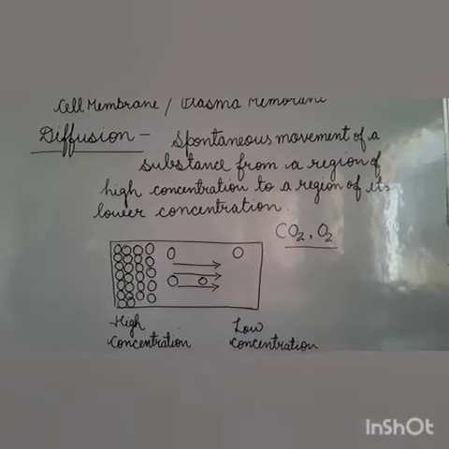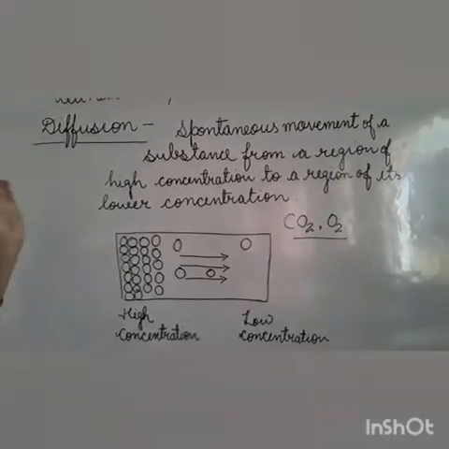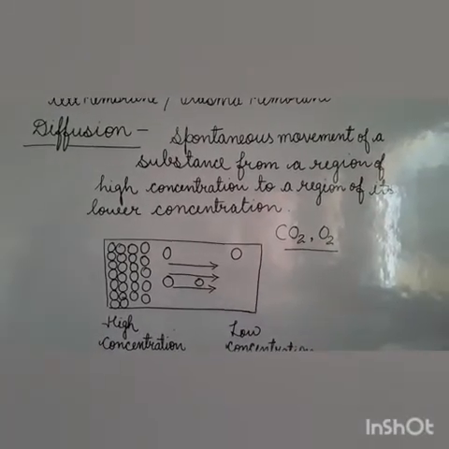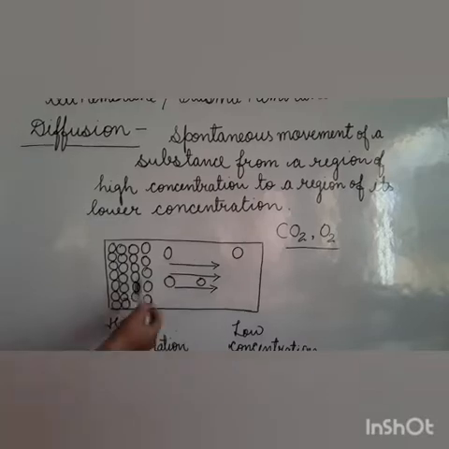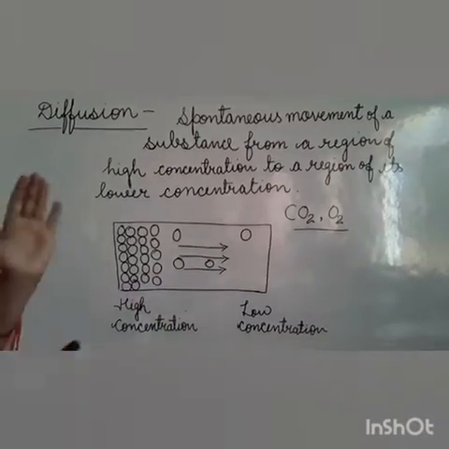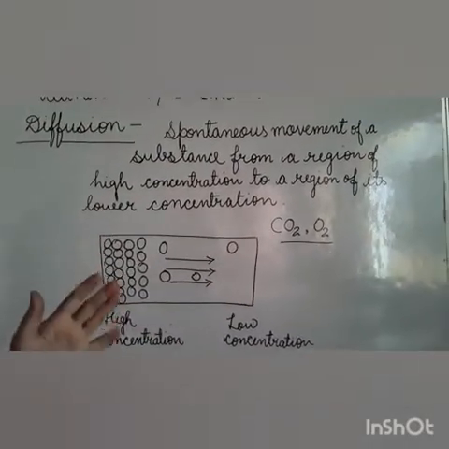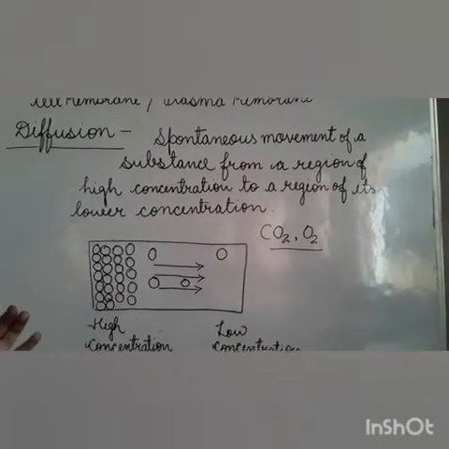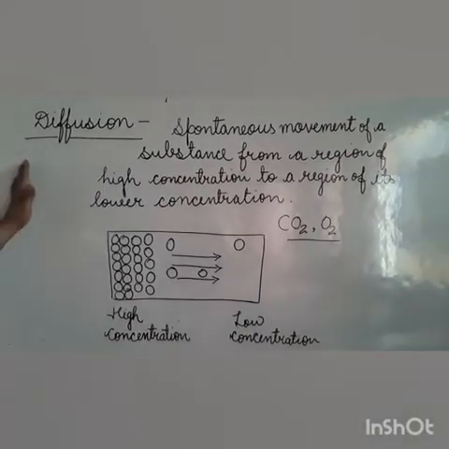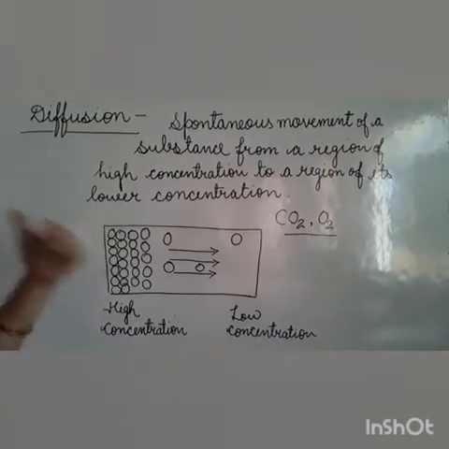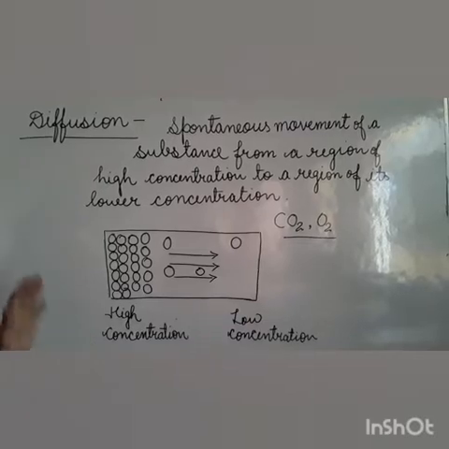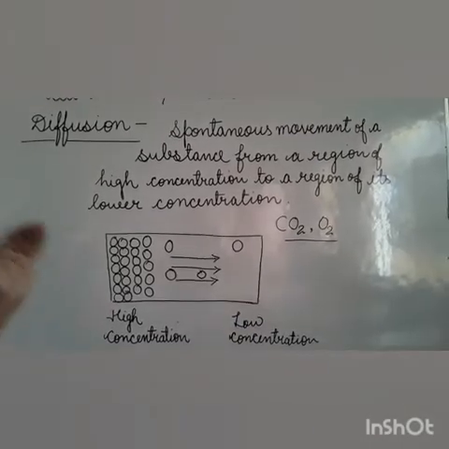Carbon dioxide, because its concentration is higher inside the cell, comes out of the cell, and oxygen, whose concentration is lower in the cell, moves inside. So the plasma membrane permits the entry of oxygen and the exit of carbon dioxide by diffusion.